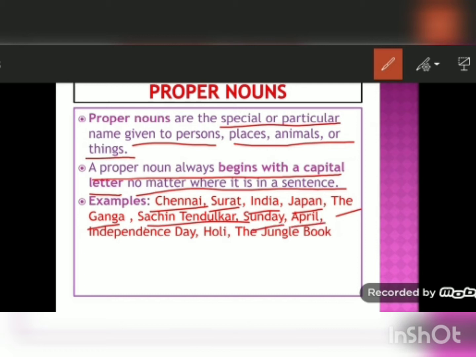April, name of a month. Independence Day, name of a day that we celebrate every year. Holi, name of a festival. The Jungle Book, this is the name of a book. So when a specific name is given to a person, place, animal or thing, then that is known as a proper noun.